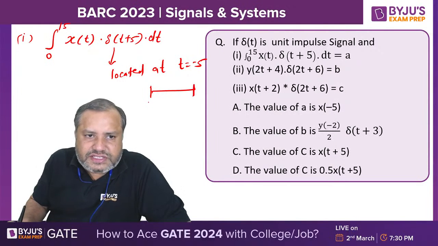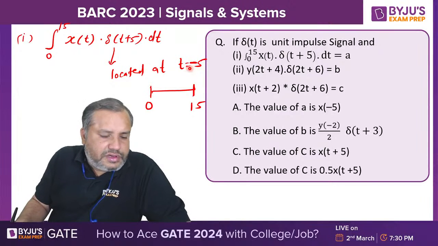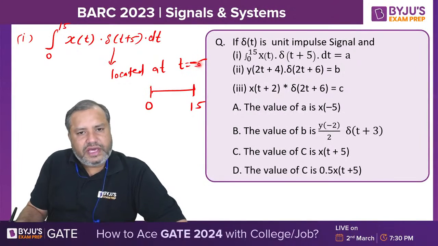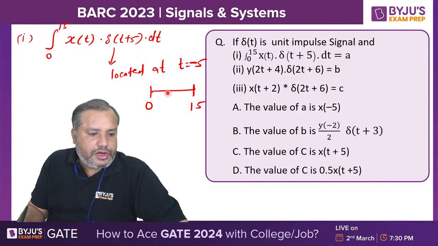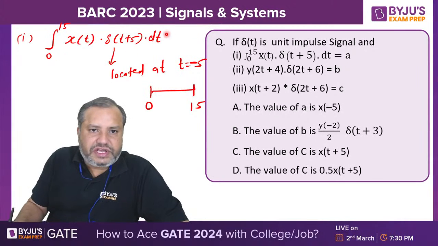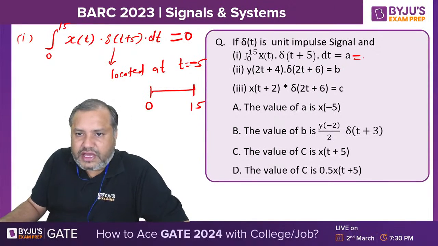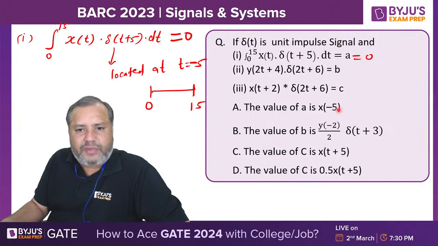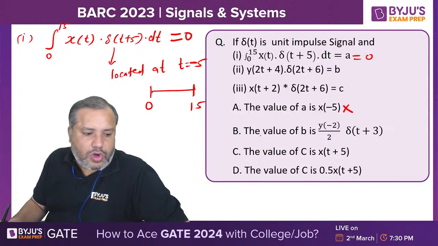So is this impulse present in this range of integration? The position of the impulse is at -5. Is this impulse present in this interval? No. So the answer for this integration will be 0, a big 0. So the value of a is 0. In option A, they are saying that the value of a is x of -5. Conceptually, they are correct, but it is wrong because the answer should be 0 in this. So option A went wrong.